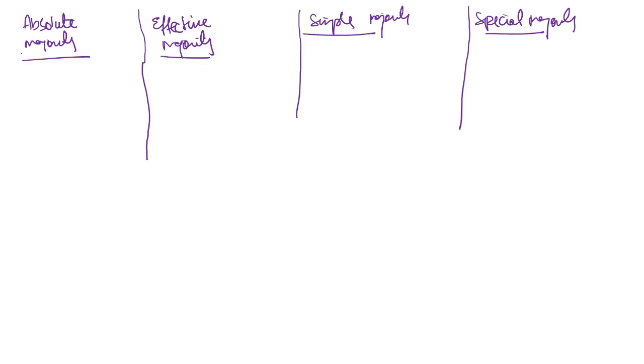Now, when we talk about absolute majority, this means the majority of 50% plus 1 of the total membership of the house.